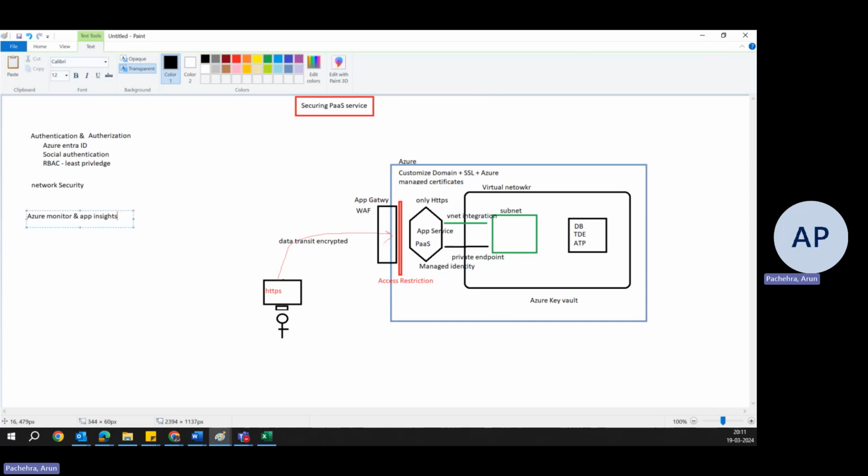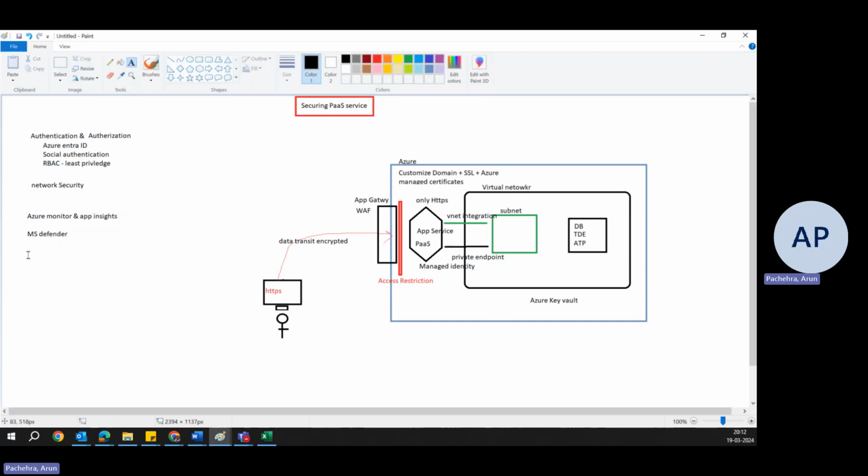But just to complete the design, I have to add a few things because I don't want people to give some poor feedback like you forgot this, you forgot that. But the main purpose was securing the app service. Okay. But now we created some kind of design, so I started talking about the other stuff as well. Another thing, you can utilize MS Defender to check the posture and security recommendations for your app service and relevant Azure services which are connected with the app service.